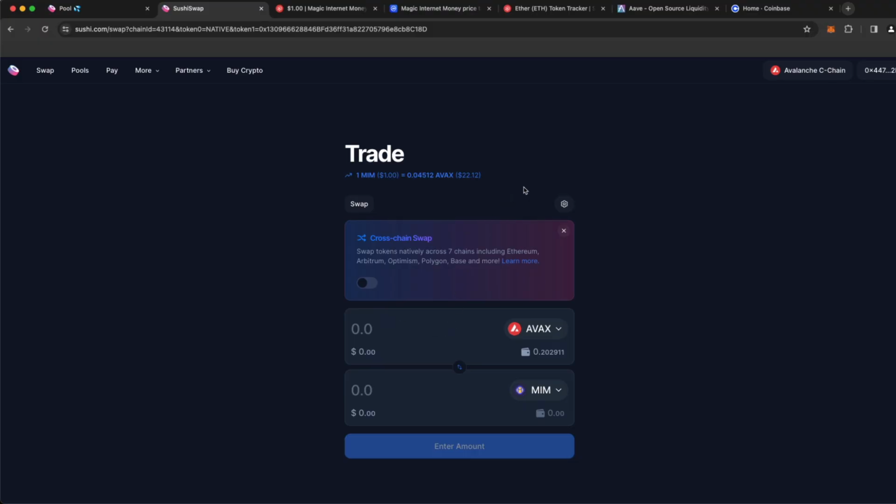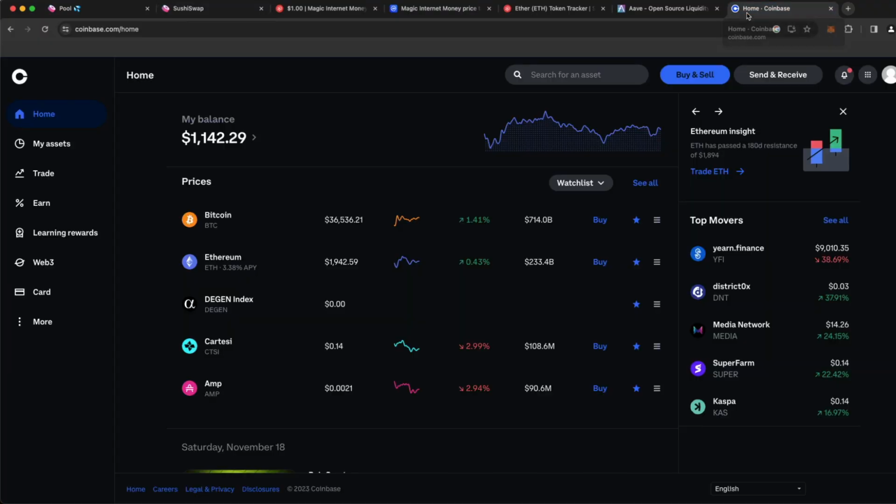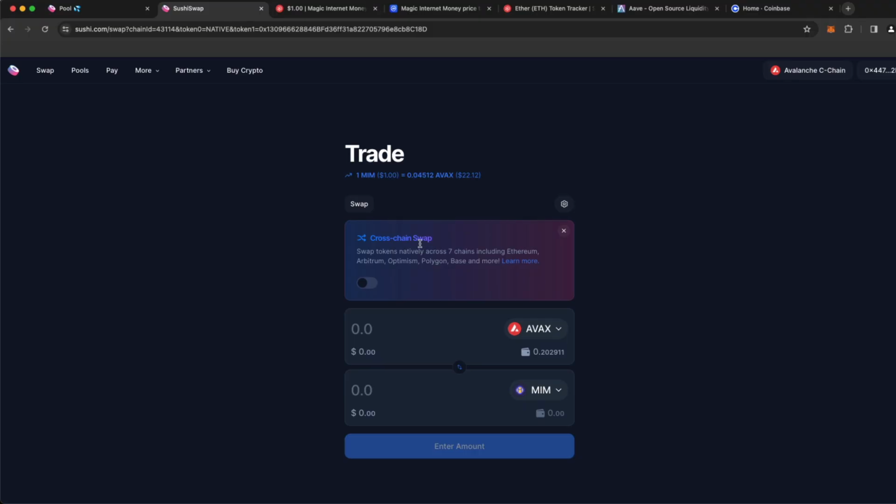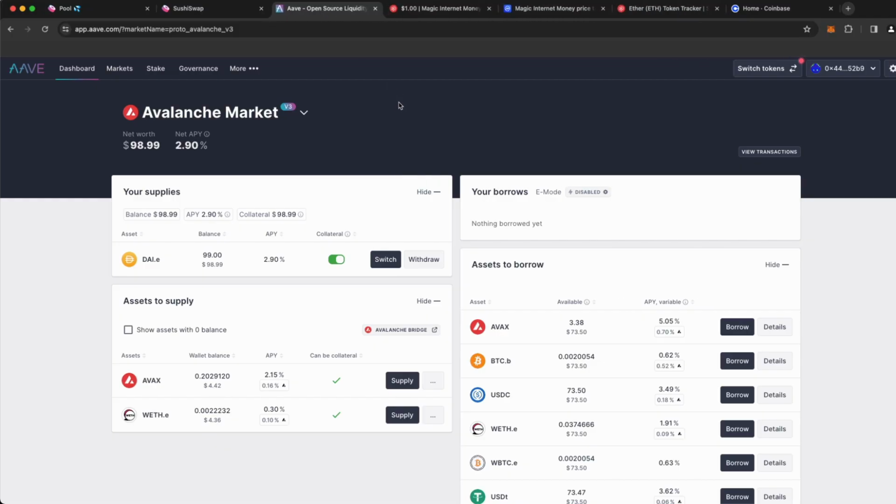But again, you already know two techniques: using something like Coinbase to purchase your coins, or using something like a DEX to exchange some of your existing coins to acquire MIM. But I'm going to show you a third technique. In some of my previous lessons, I've introduced new concepts as we've gone along, and so I want to take the opportunity to introduce you to a new concept here as well.